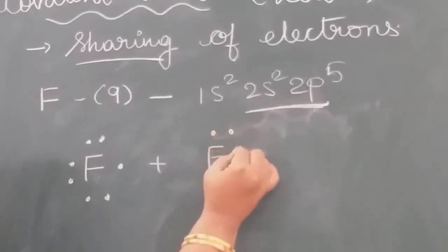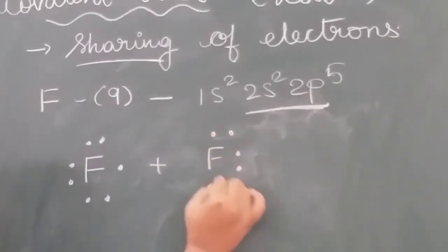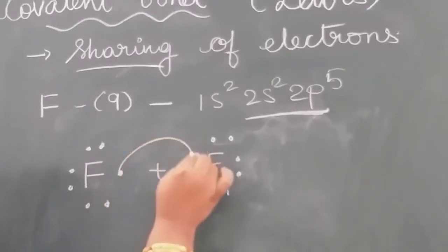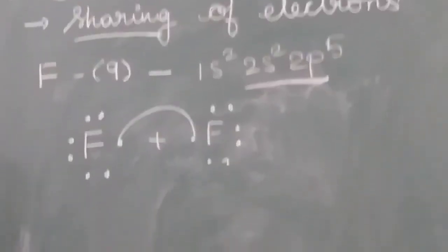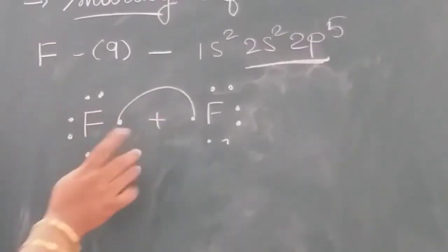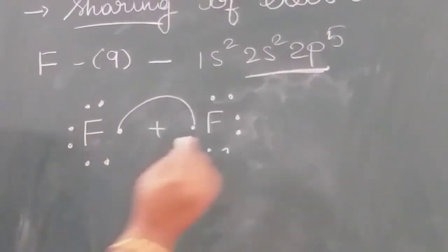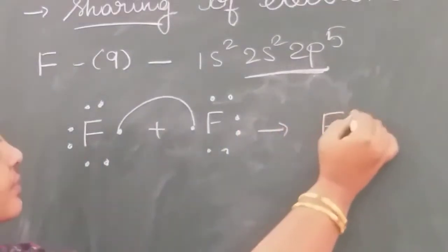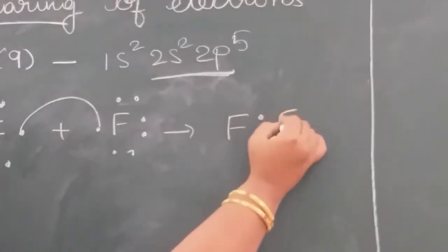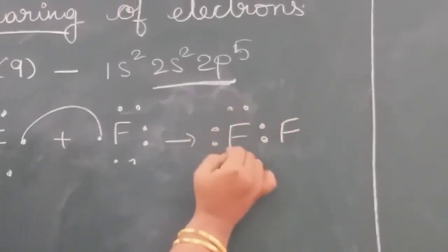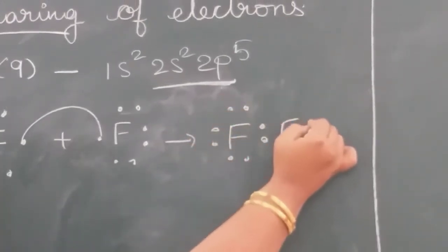1, 2, 3, 4, 5, 6, 7. Here they will share this one single electron and they form the bond. Suppose how they form? 1, 2, 3, 4, 5, 6.